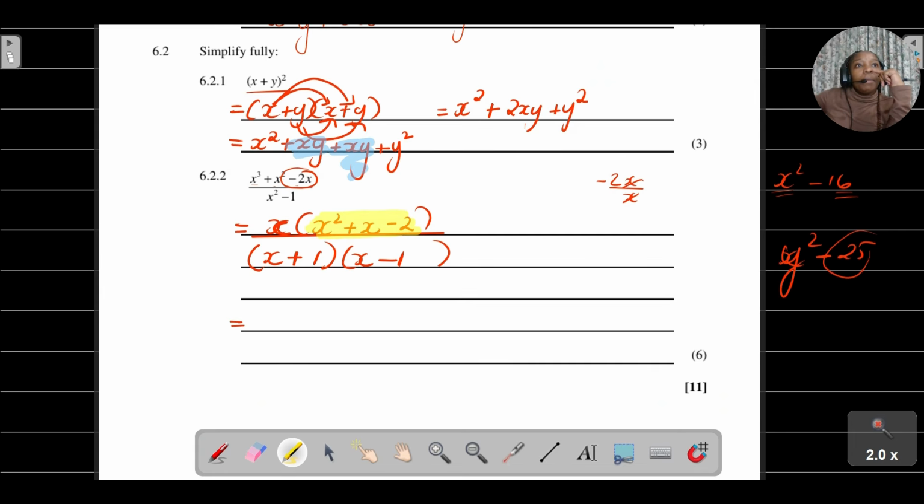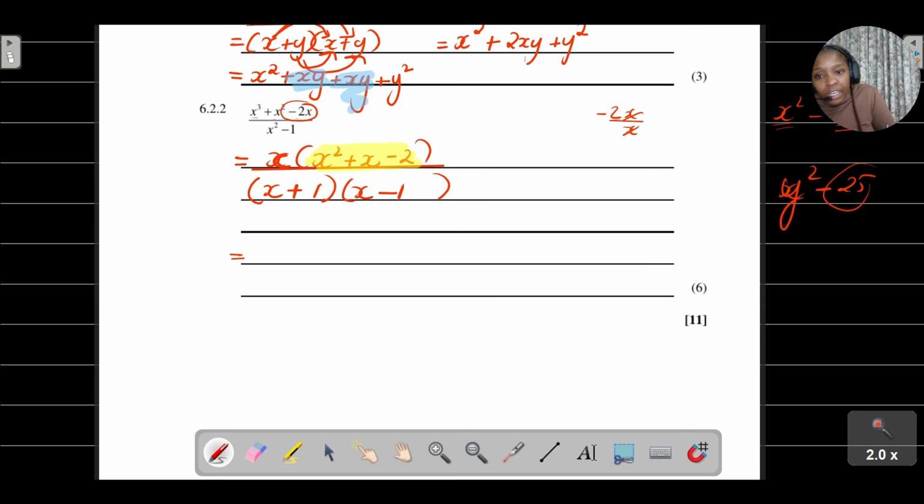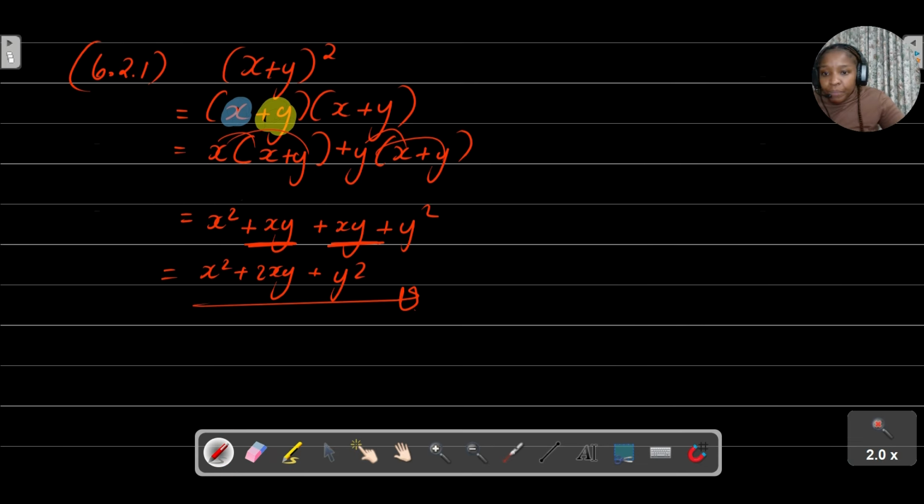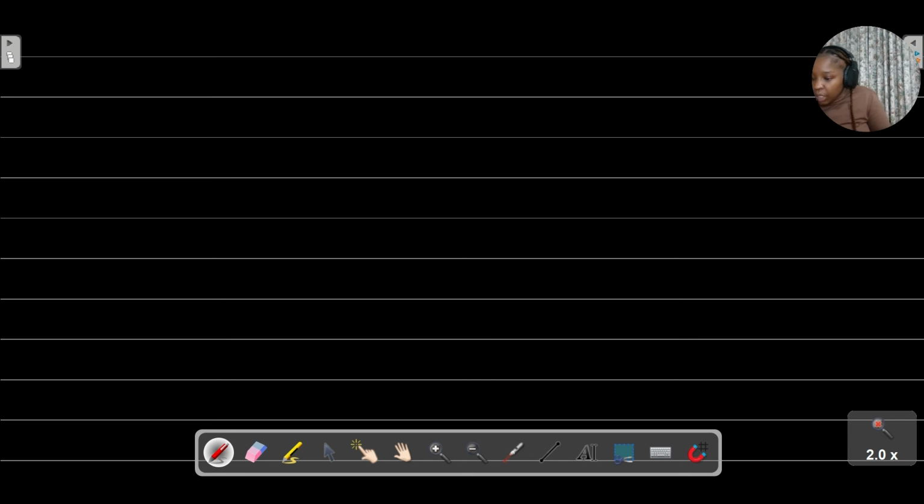Now, you need to think back to what we learned when it comes to factorizing your trinomials. So please just listen to the steps of how I factorize that. I'm going to go down a bit so I give you a proper in-depth explanation of how we need to factorize it.